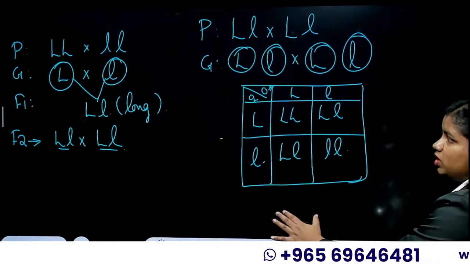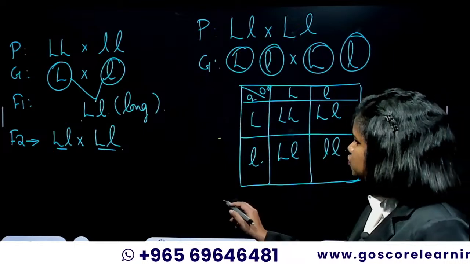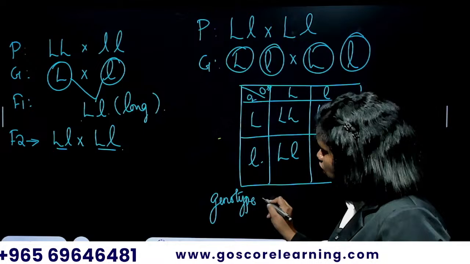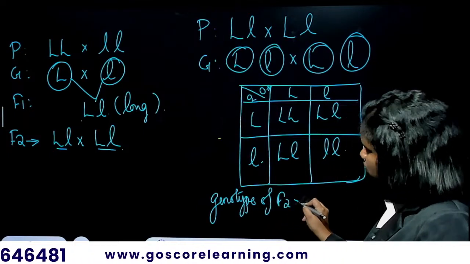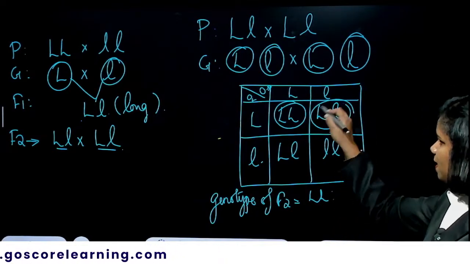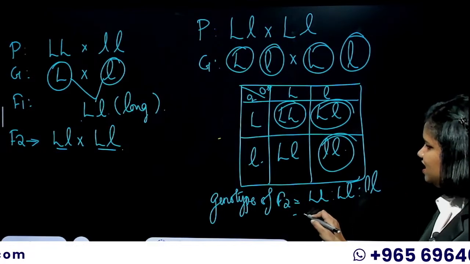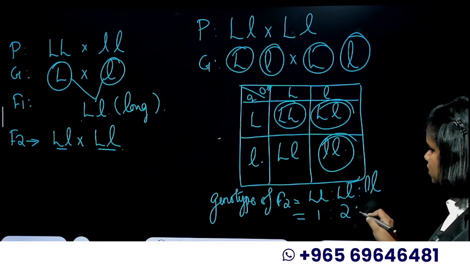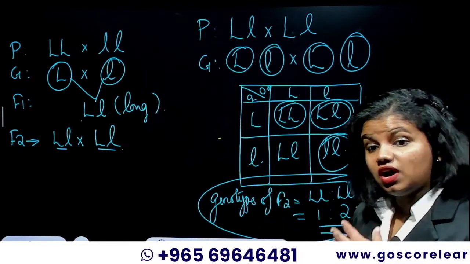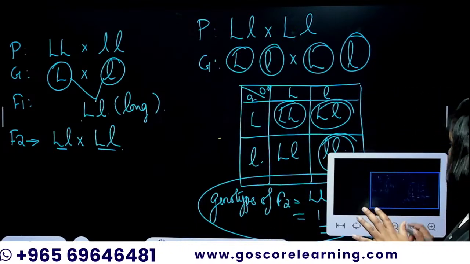And you can wind up the question by explaining what they asked for. They have asked for the genetic makeup of the F2 generation. So you can write genotype of F2 is equal to capital L capital L is to capital L small l is to small l small l. That is equal to 1 is to 2 is to 1. So always rewrite the answer part, what they have asked in the question, and give a suitable cross. That 3 marks, it's yours.